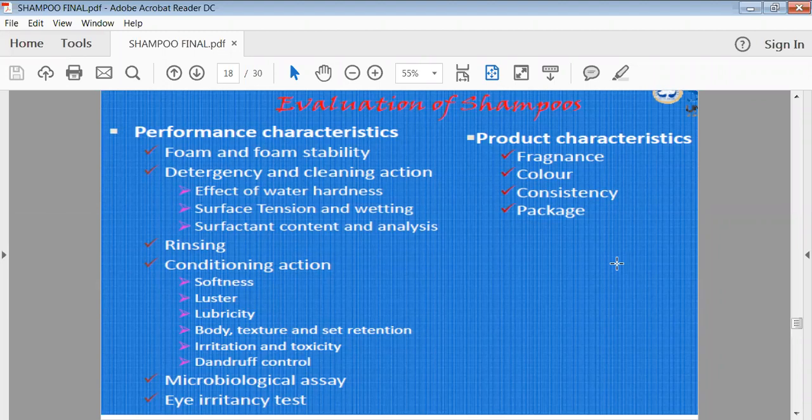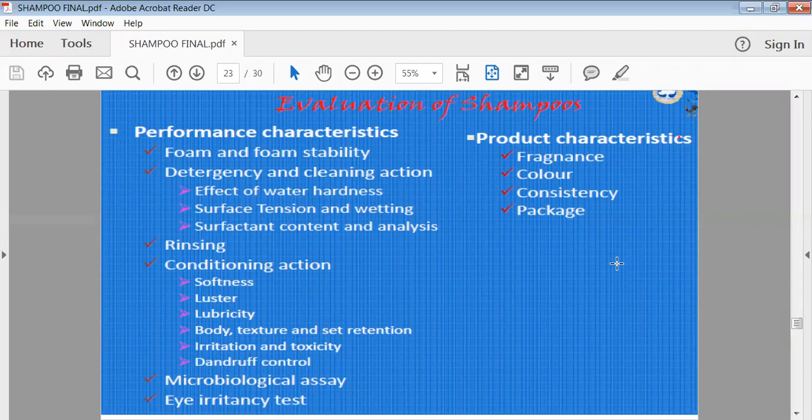Then we have to carry out a microbiological assay: whether in your shampoo any microbial attack is there, whether your preservative is sufficient to kill the microbes, whether there is proper utilization of preservative or not. In this case we can go for the microbiological assay simply to check the presence of the microbes.